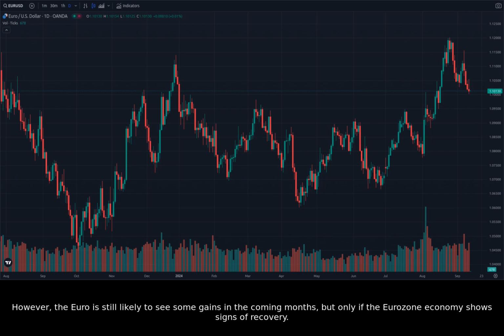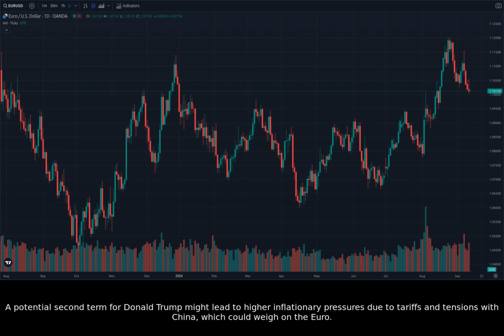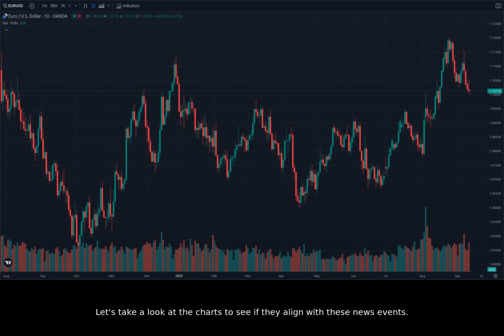shows signs of recovery. Another factor to consider is the upcoming US presidential election, which could have significant implications for the EURUSD. A potential second term for Donald Trump might lead to higher inflationary pressures due to tariffs and tensions with China, which could weigh on the euro. Let's take a look at the charts to see if they align with these news events.